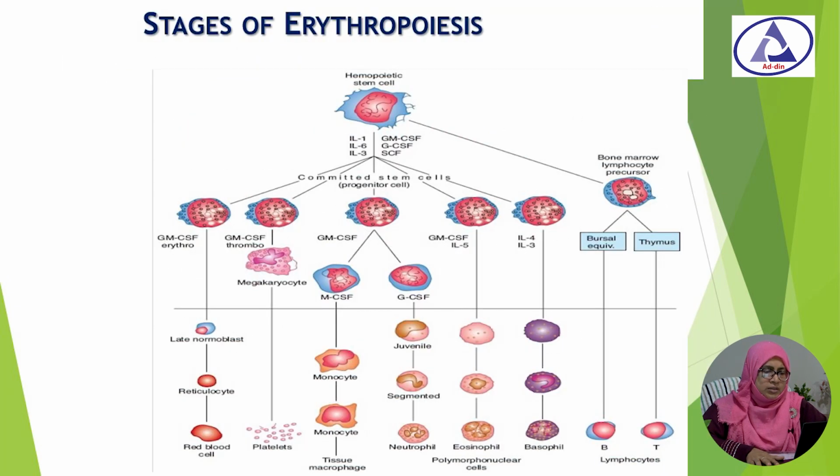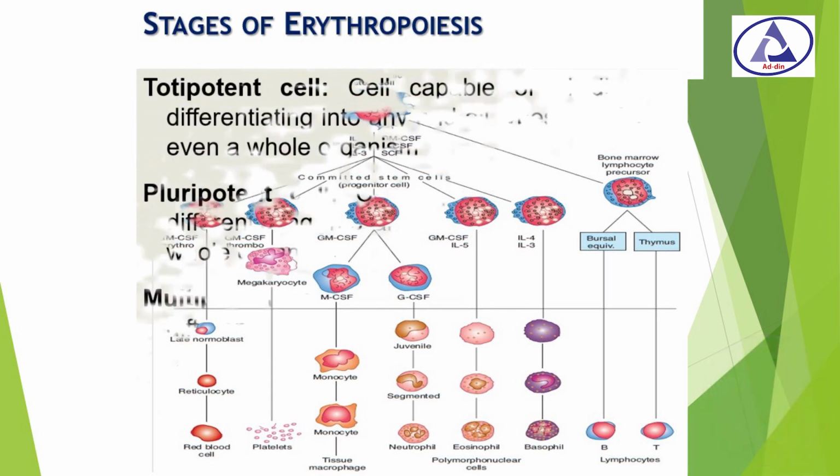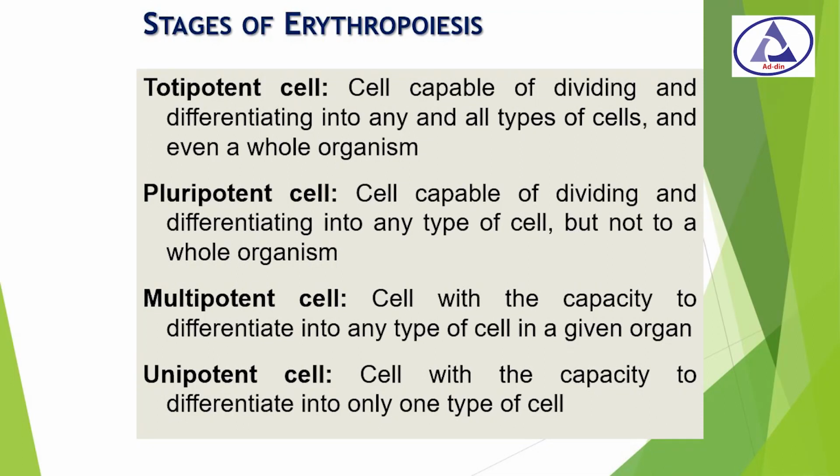You can see this figure showing different areas of erythropoiesis at different ages, that is 10, 30, 50 and 70 years. After 50, you can see only the flat bones, that is sternum and vertebra, are the areas where erythropoiesis occurs. Now we are going to discuss the stages of erythropoiesis.